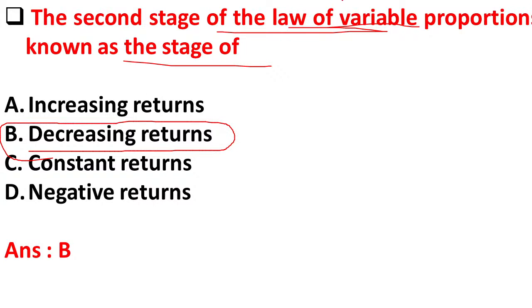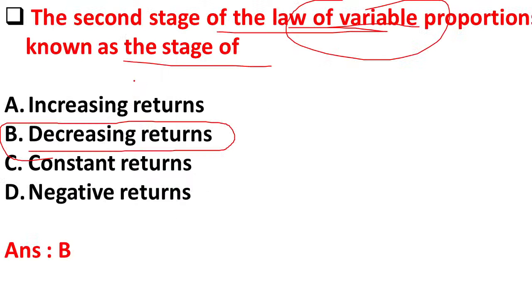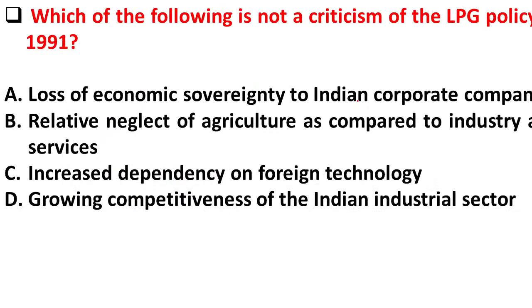So the second stage of the law of variable proportion. In the second stage what is happening? TP increases at a decreasing rate, so it is known as decreasing returns. So here option B, decreasing returns, is the correct answer.